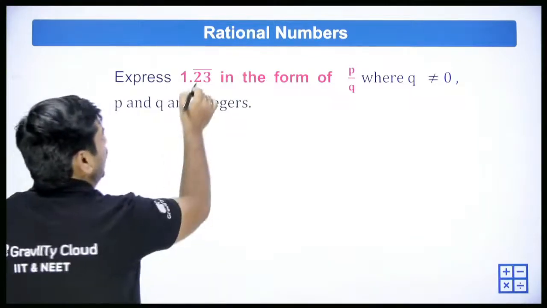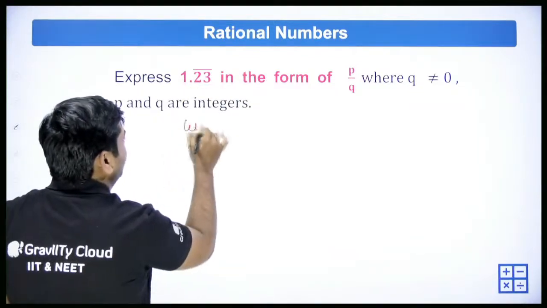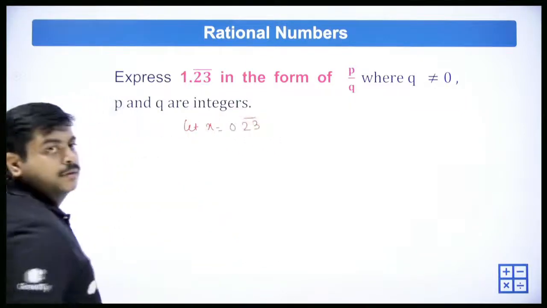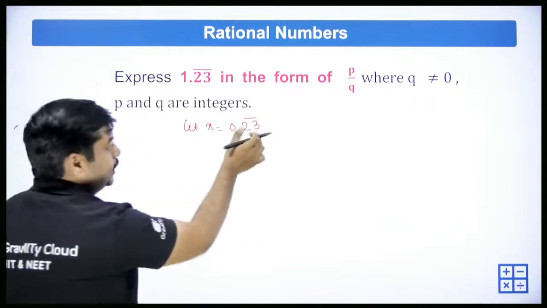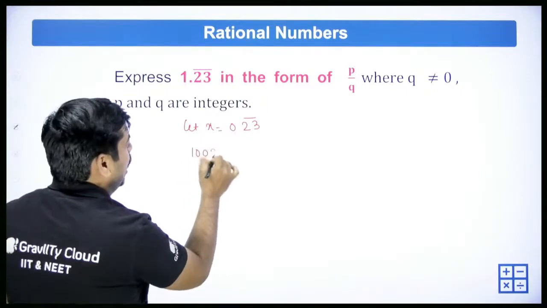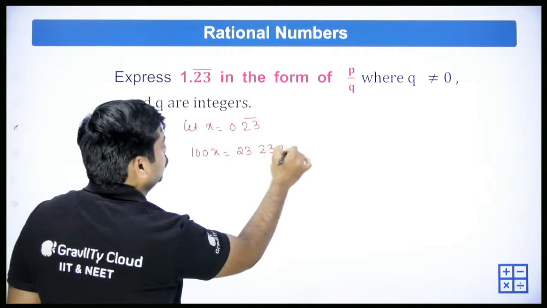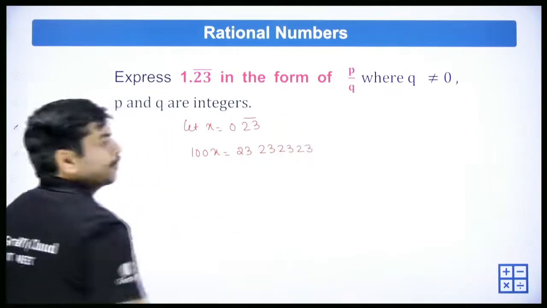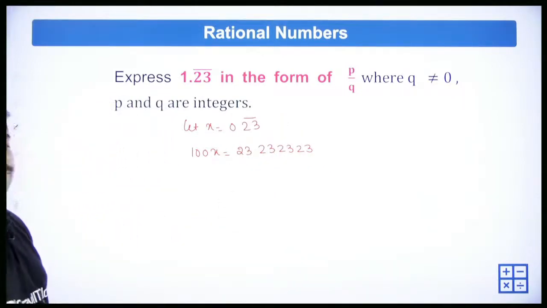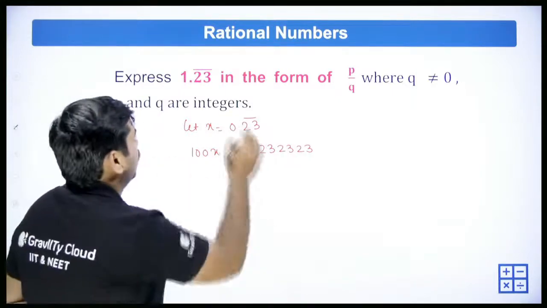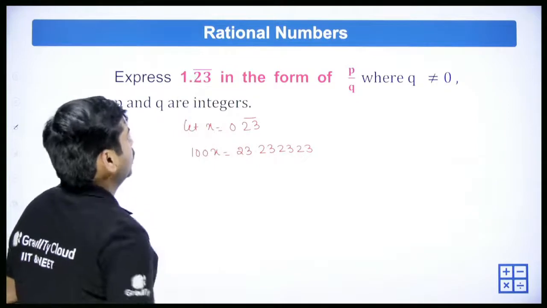So as we have 2 digits, let x is equal to 0.23 bar. So as we are having 2 digits, let me multiply with 100. 100x is equal to 23.232323 and so on. So now what I will do, we already have 0.23 bar.